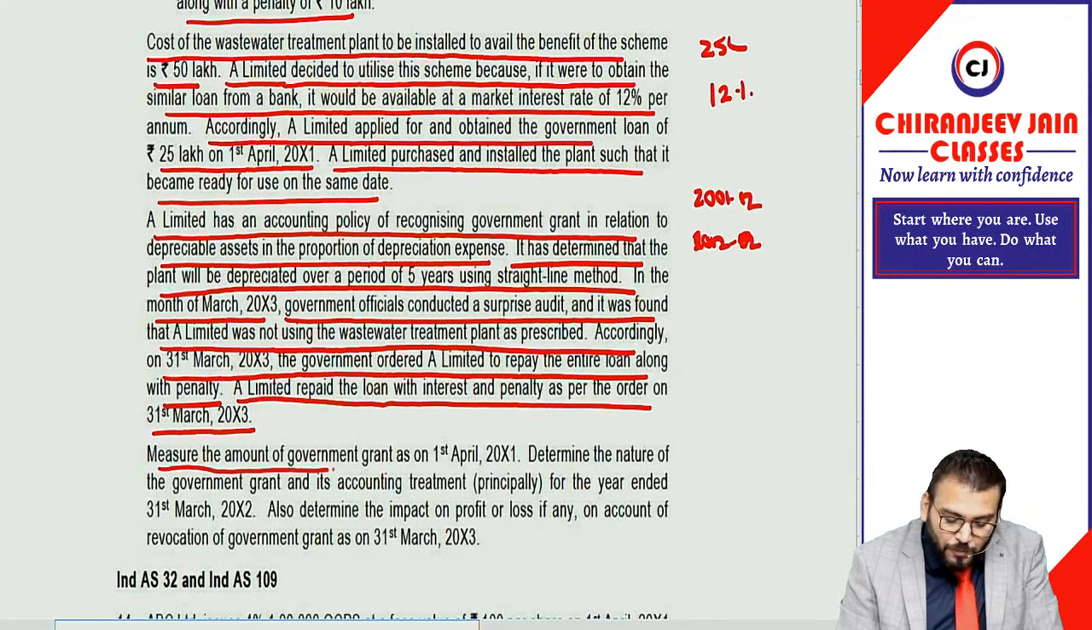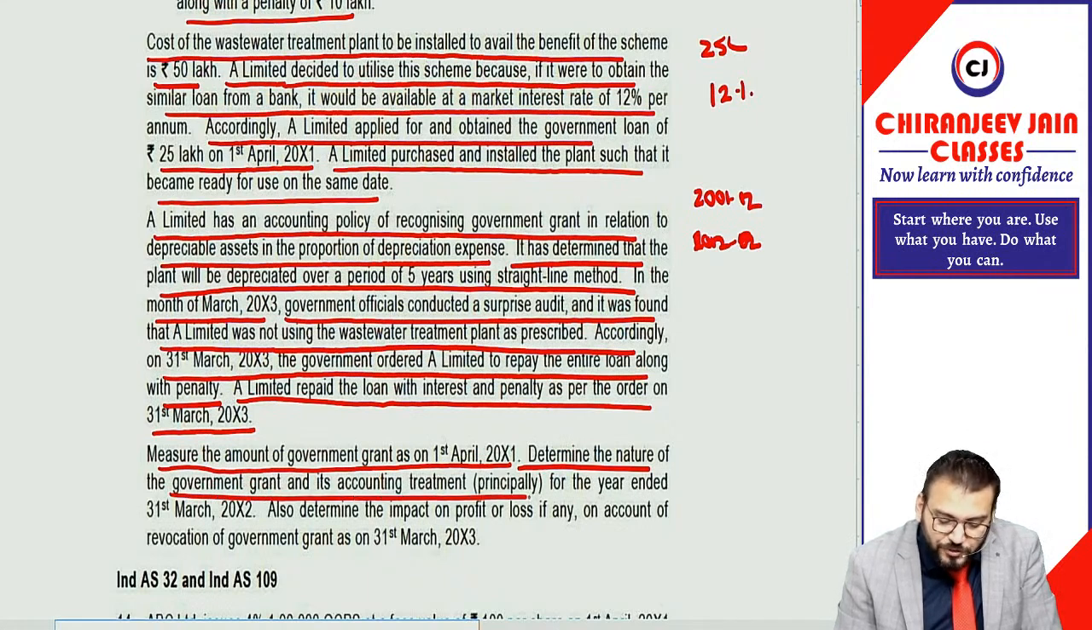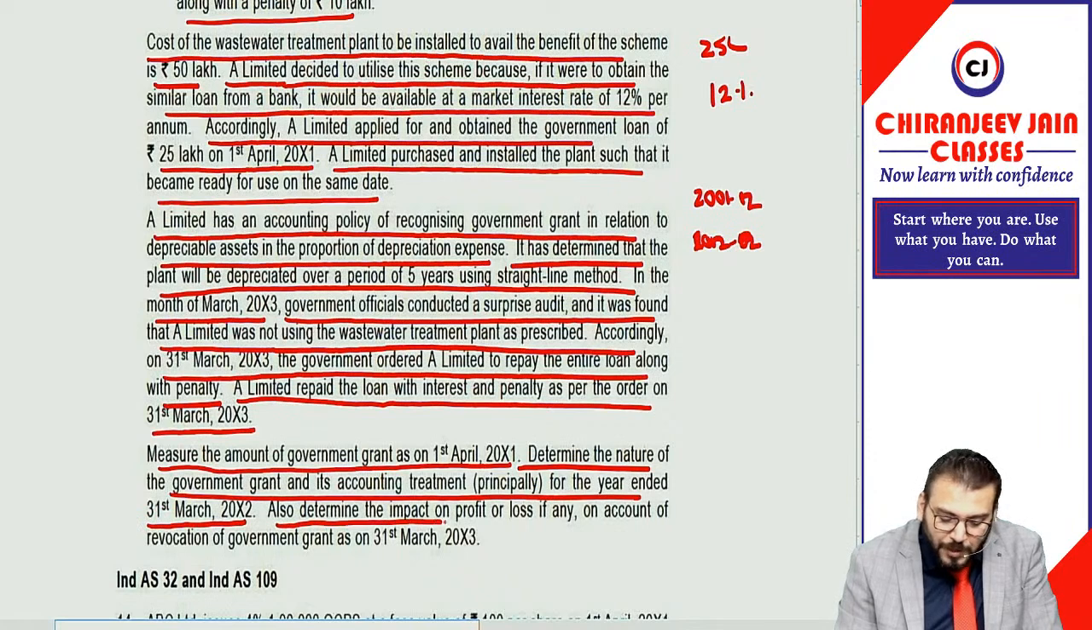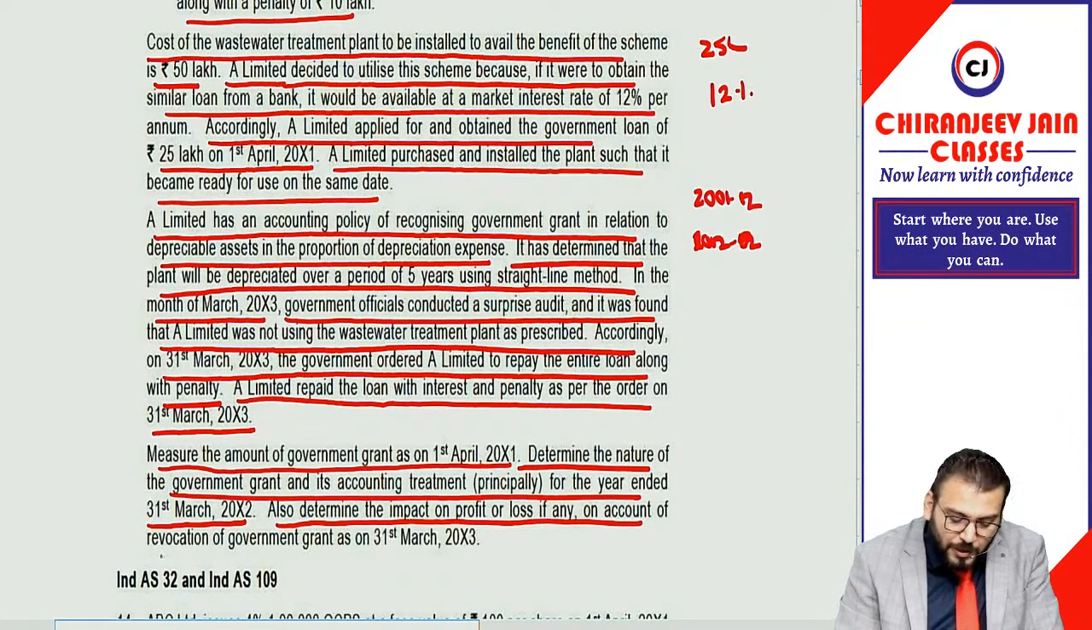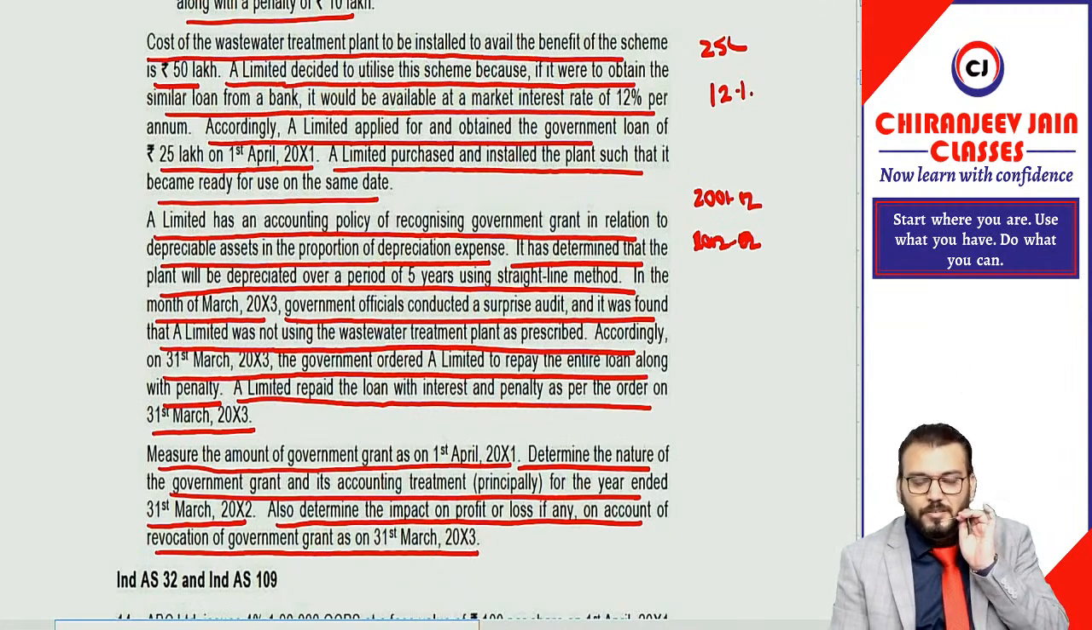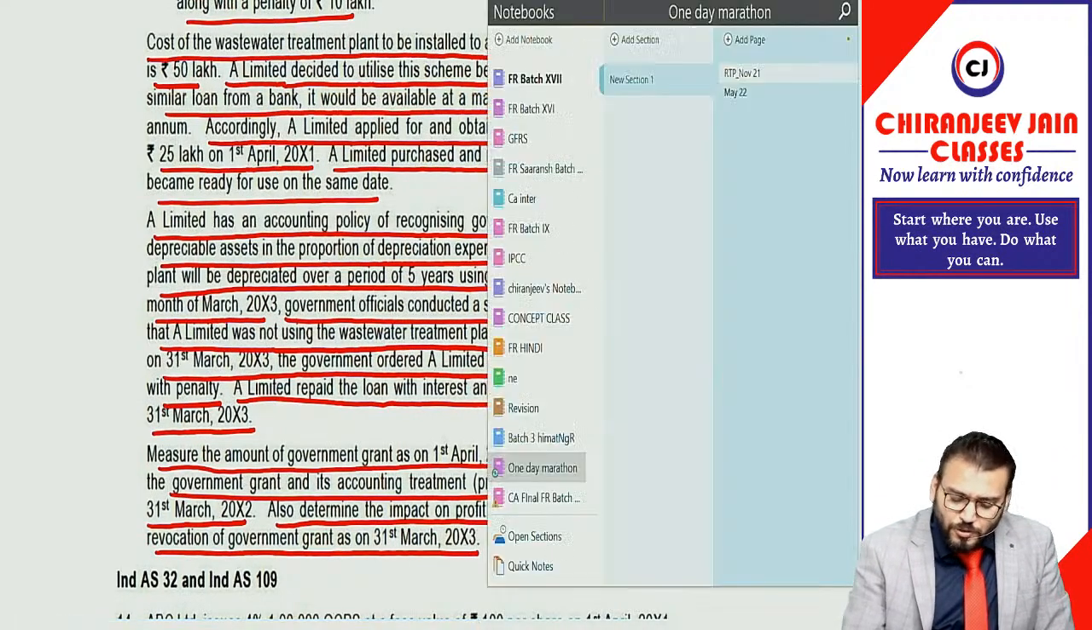Measure the amount of government grant as on 1st April 2001. Determine the nature of the government grant and its accounting treatment for the year ended 31st March 2002. Also determine the impact on PL, if any, on account of revocation of the government grant on 31st March 2003. Good question, but simple.